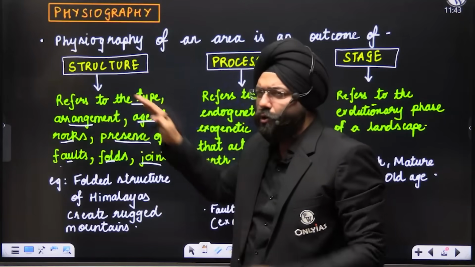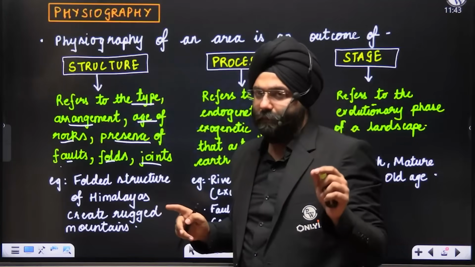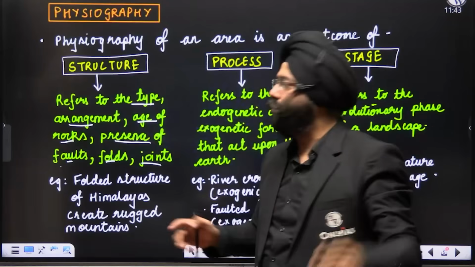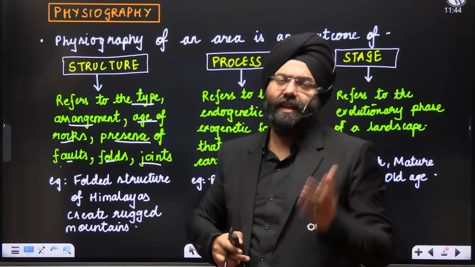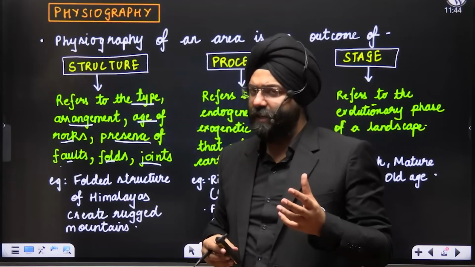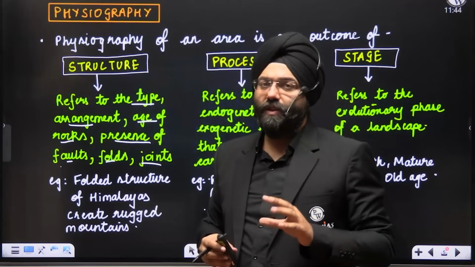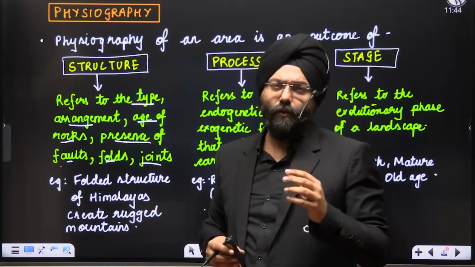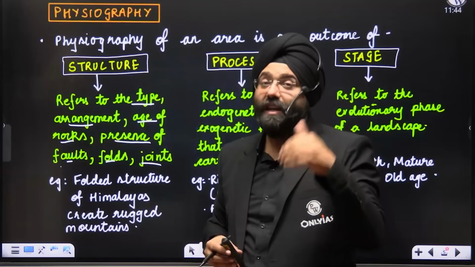When we are talking about structure, it does not only refer to a shape, it also refers to the type of rock. Supposing I'm talking about the Deccan Plateau, we refer to basaltic rocks, right? Now the nature is different, its composition is going to be different. When I'm talking about the Himalayas, we know very well that it is an outcome of sedimentary rocks. Clear? So the nature is going to be different.